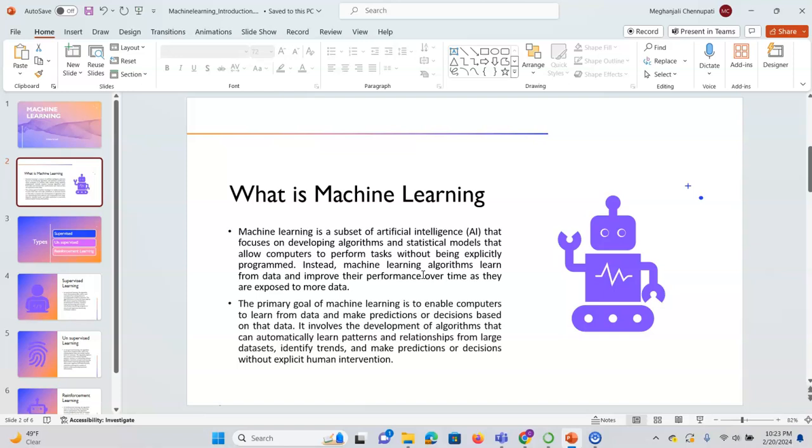So primarily, we are providing a machine data to learn from, and then we ask a new question, and it is able to answer. So that is what machine learning is. For example, as human beings, we do not know anything when we are young. But gradually, when we started studying the alphabets and the words, we improved.